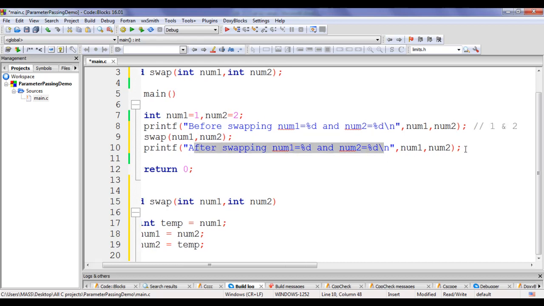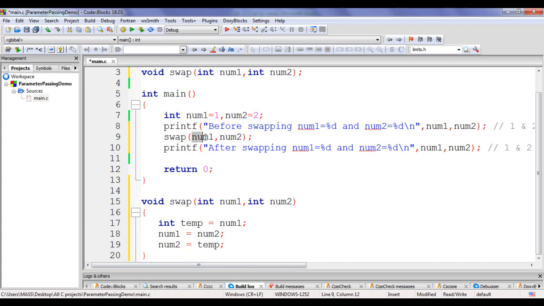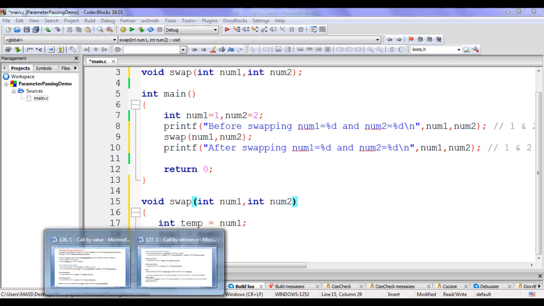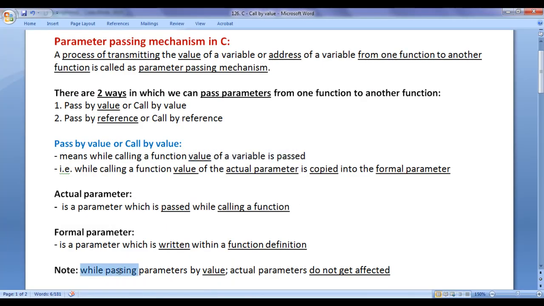After swapping also we are going to get here 1 and 2, guys. The values of actual parameters num1 and num2 are not going to swap when the swap function is executed. Why? Because while passing parameters by value, actual parameters do not get affected, guys.